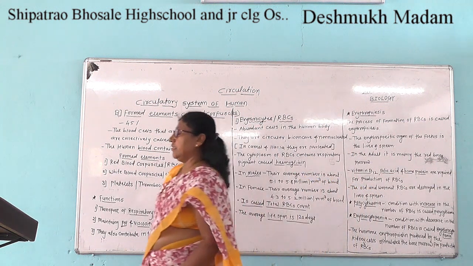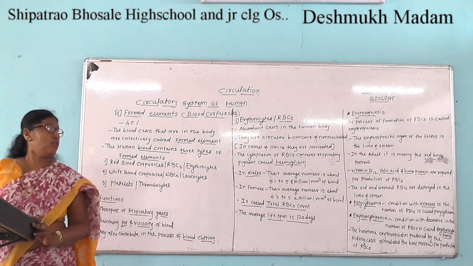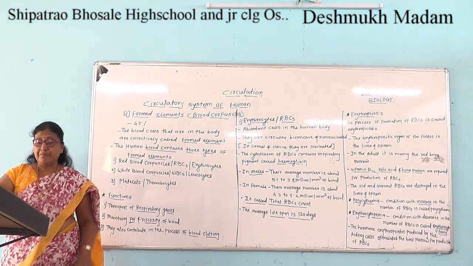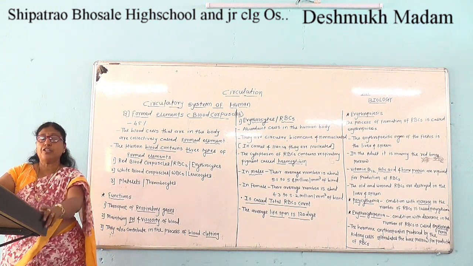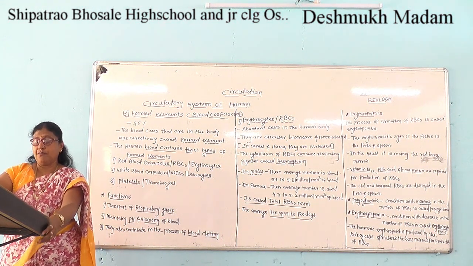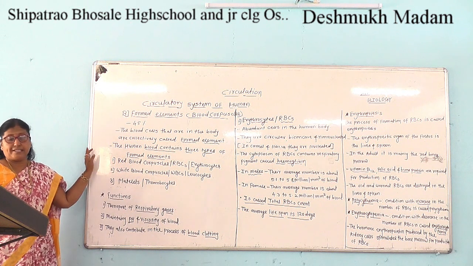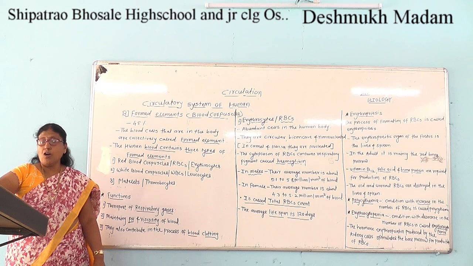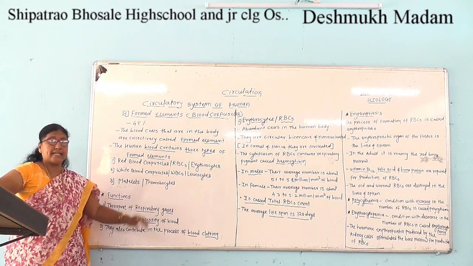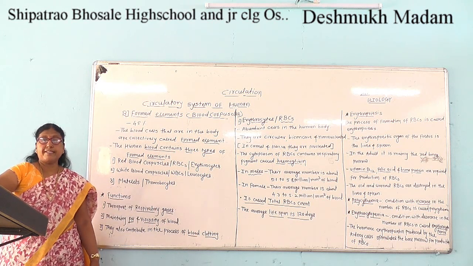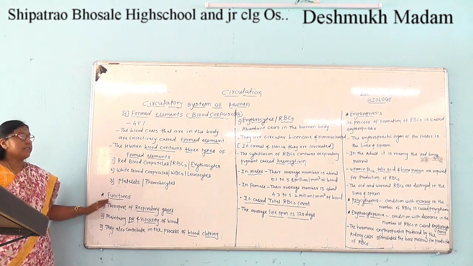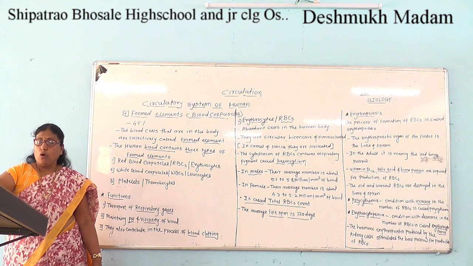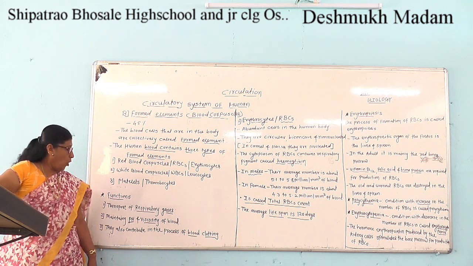Then we see the functions of erythrocytes or RBCs. The first function is the transport of respiratory gases, O2 and CO2.